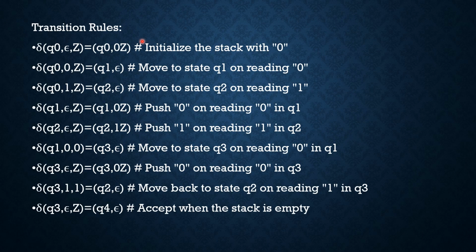The transition rules are like that: from the initial state Q0, move to state Q1 reading 0, move to state Q2 reading 1, and so on.